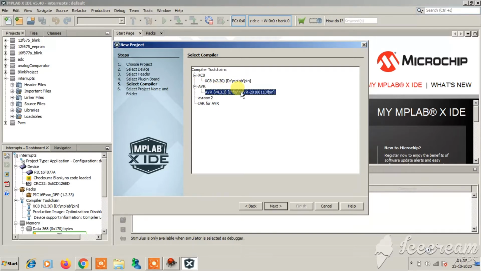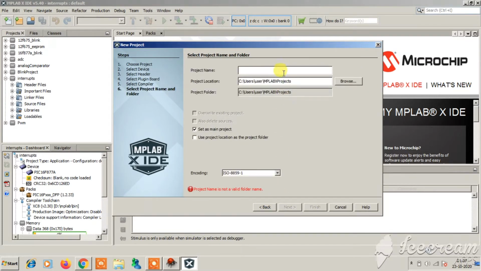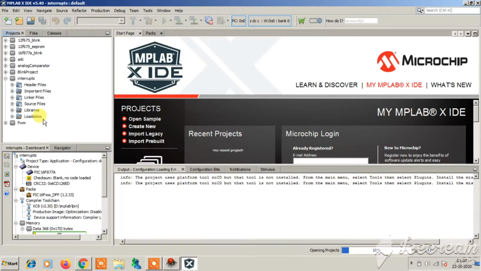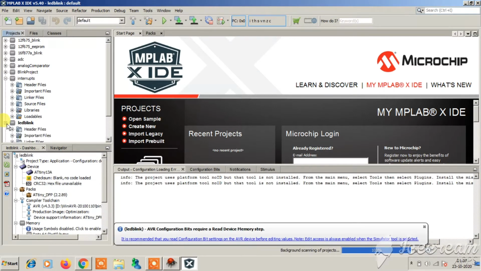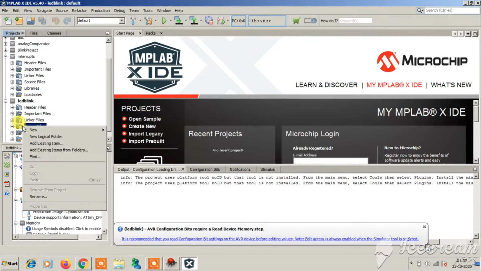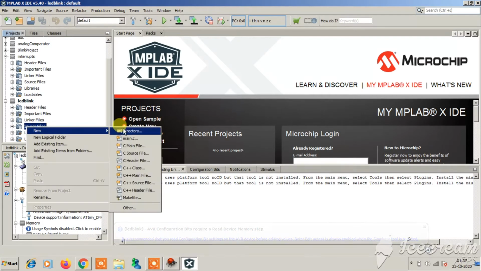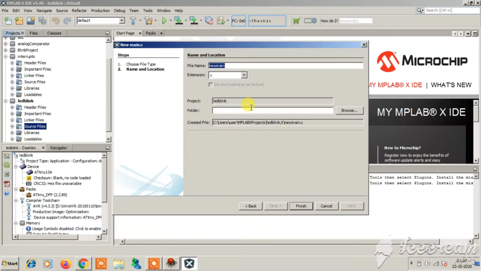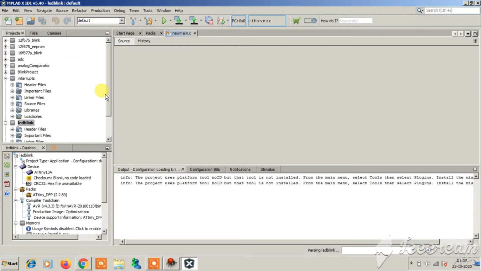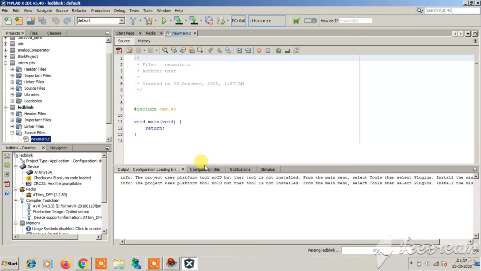Choose this compiler. Now give a project name like LED Blink. Click on finish. Now right-click on source files, New, main.c, with the extension .c. Finish. It will generate the makefile and the new main.c will come up. It will take a certain amount of time.